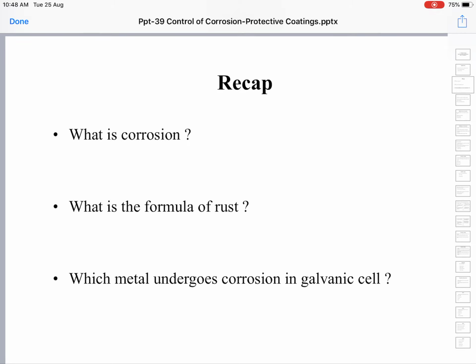The part with higher oxygen concentration turns into cathode because oxygen passivates or deactivates the metal. So the part with higher oxygen concentration is deactivated relative to the part with a lower oxygen concentration. The part with the lower oxygen concentration is more active, obviously turns into anode and undergoes corrosion.